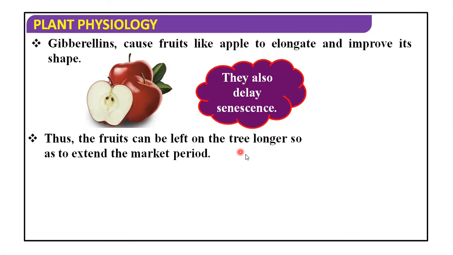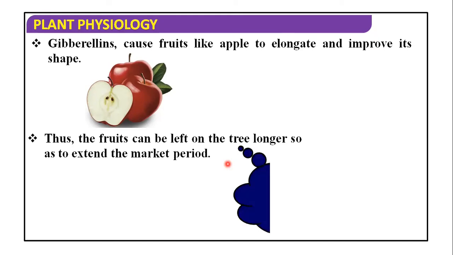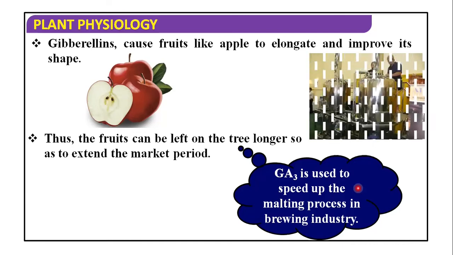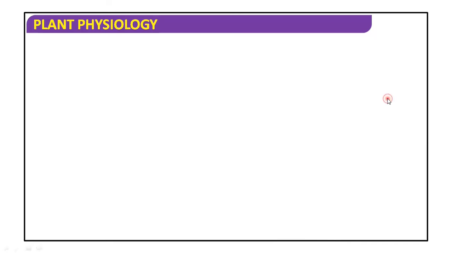They also delay senescence, which means the fruit can be durable for many days. GA3 is used to speed up the malting process in the brewing industry. Malt is the extract which is extracted from the barley grains, right? And this is the malting process to grain. The process is the sprouting of this grain and then drying barley. And this is the germination of the barley. See, it is the brewing industrial picture.